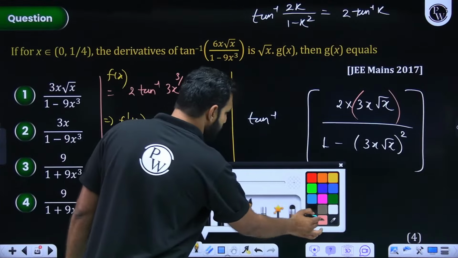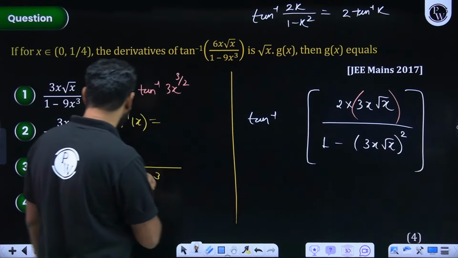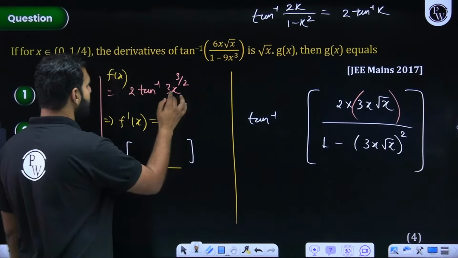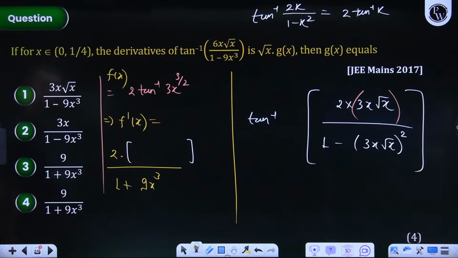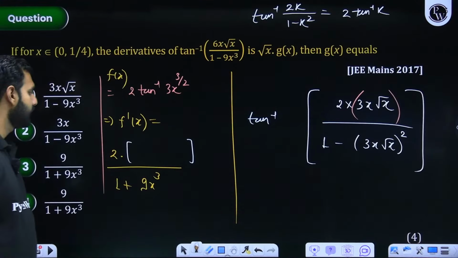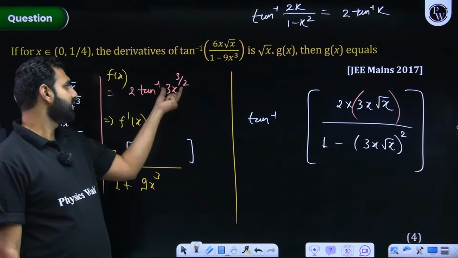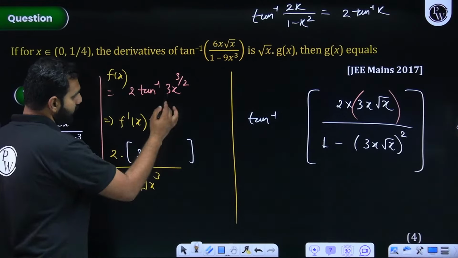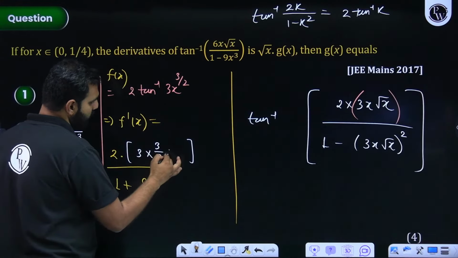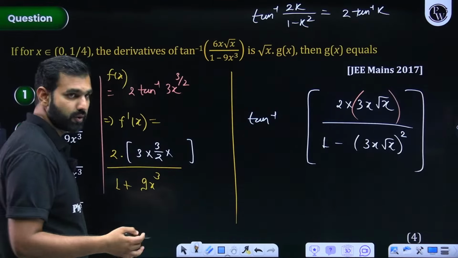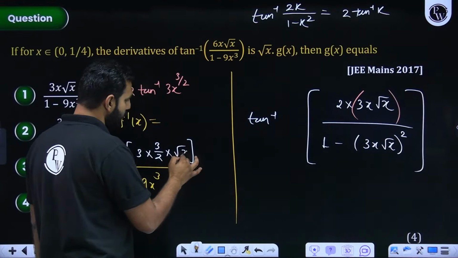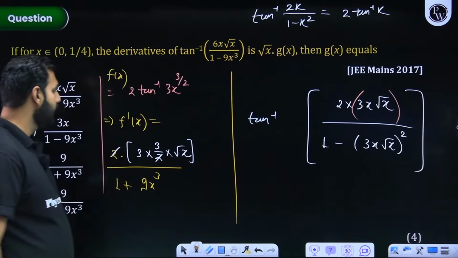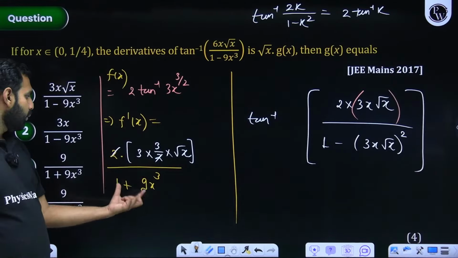Now let's talk about the second part. What is the second part here? The second part is differentiating 3x to the power 3 by 2. Okay, I got it. So here I'll be differentiating 3x to the power 3 by 2. That 3 will be outside, 3 by 2 will also come into picture, and x to the power 3 by 2 when differentiated gives x to the power 1 by 2, that is root x. So this and this are cancelled. You get 9 upon 1 plus 9x cube.